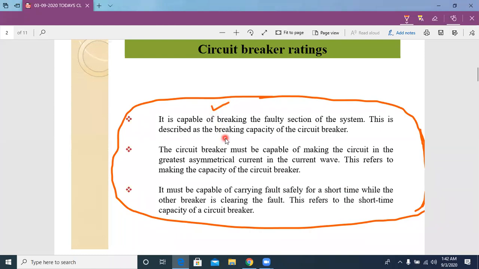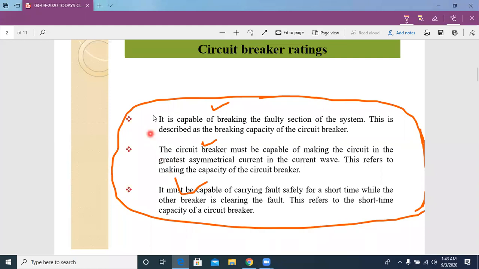First thing is the circuit breaker must be able to break the circuit at fault condition. Second thing is the circuit breaker is able to make the circuit at any condition, either a fault condition or normal condition. And third one is it is able to allow the fault current up to some time.